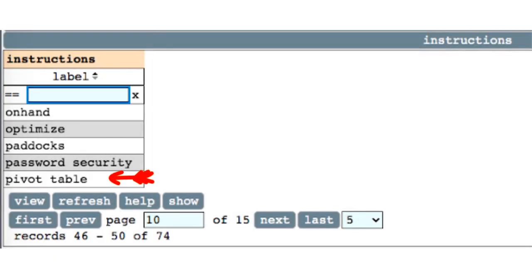See the pivot table instruction video for how to manipulate the table to gain further information.